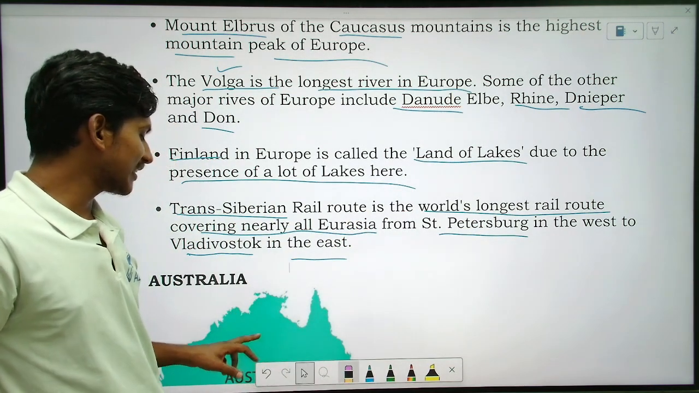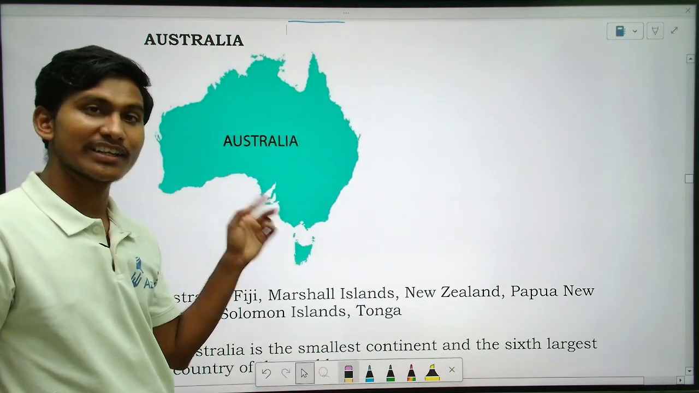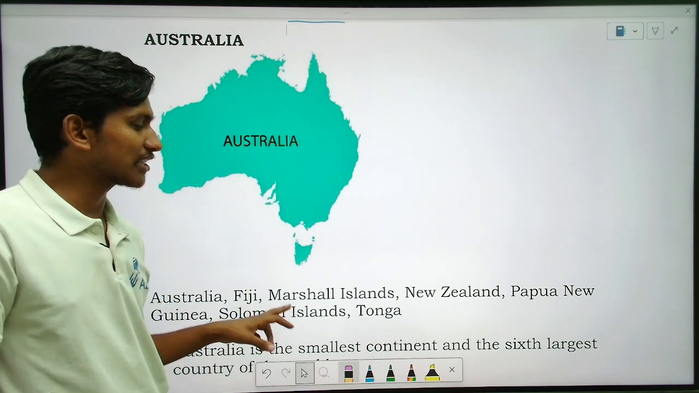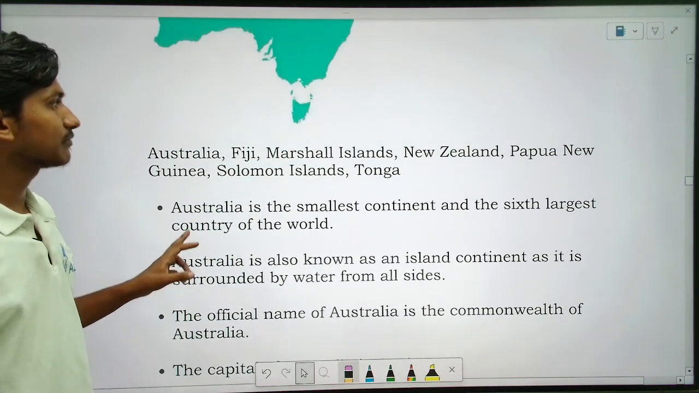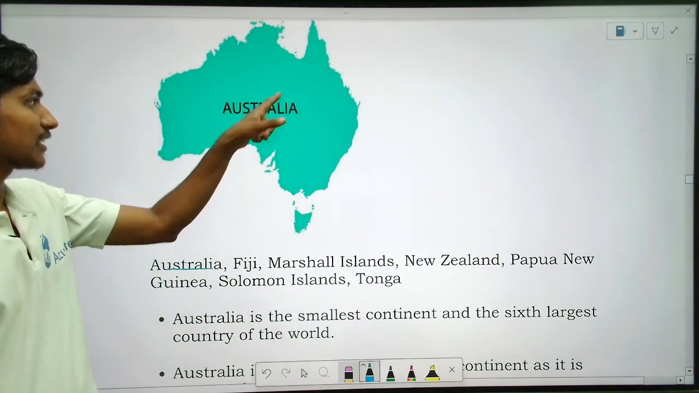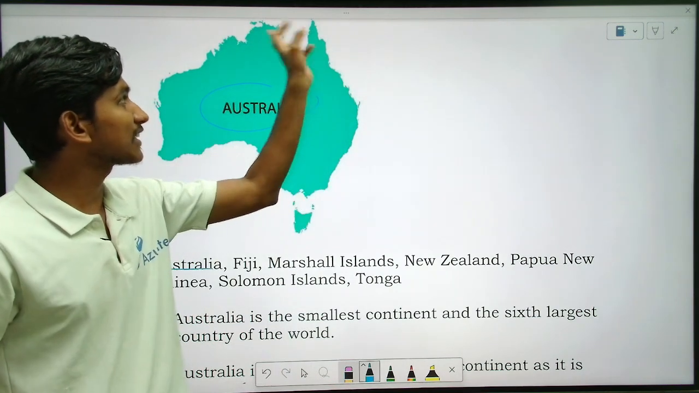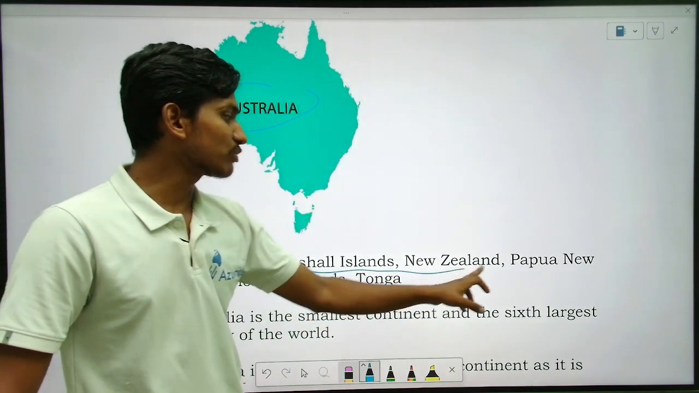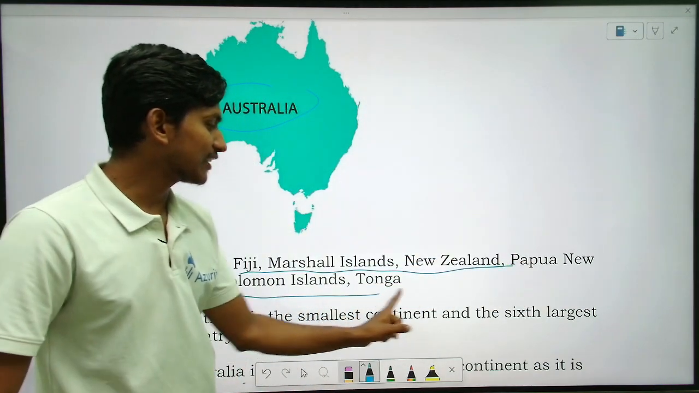So next continent is Australia. Australia is the smallest continent. It is considered to be one country. There are small other countries also, but they are very small. Okay. So see here some of the countries. Australia is one big country. This is a continent also. So some of the smaller countries are on the sides. That is Fiji, Marshall Islands, New Zealand, and then Papua New Guinea, Solomon Islands and Tonga.